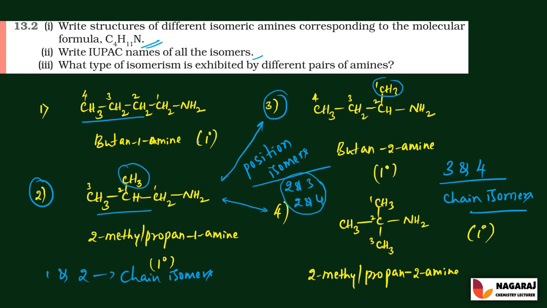And the first molecule and the last molecule is also an example for the position isomers. That is 1 and fourth one, because in the first molecule the amine group is attached to the first carbon, here the amine group is attached to the second carbon atom. So position isomers means the functional group occupies different positions. Such pairs are generally called position isomers.